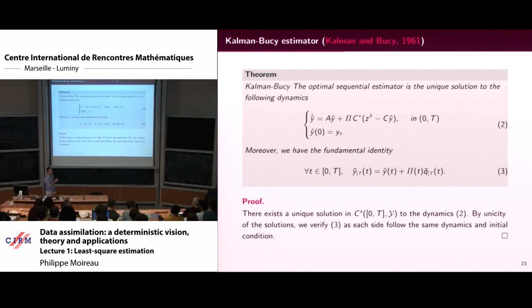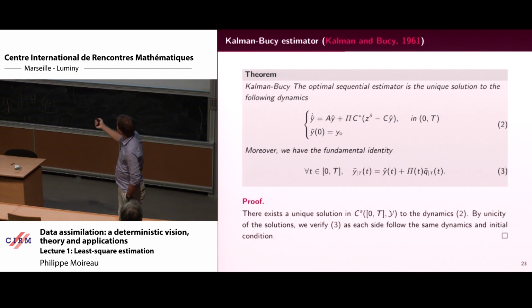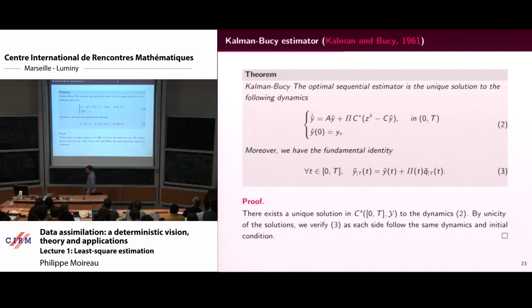And this is super nice when you look at this equation. If one day the people from the weather forecasting give you a new observation, I don't redo all the history, I just use it and modify the dynamics with respect to that. And I give you the weather for the new day. Okay?